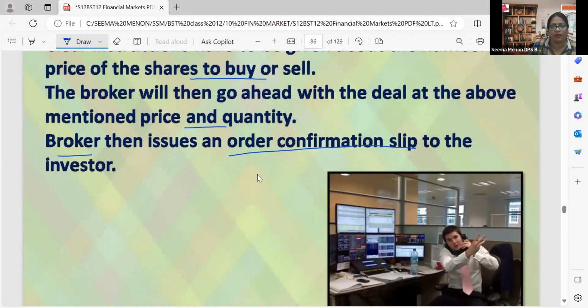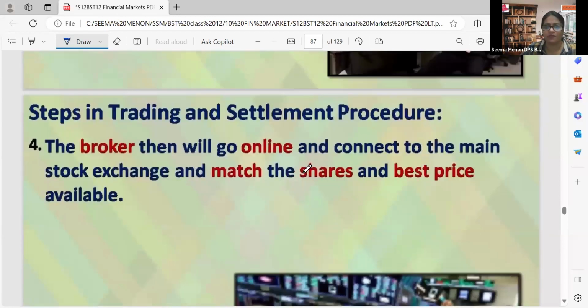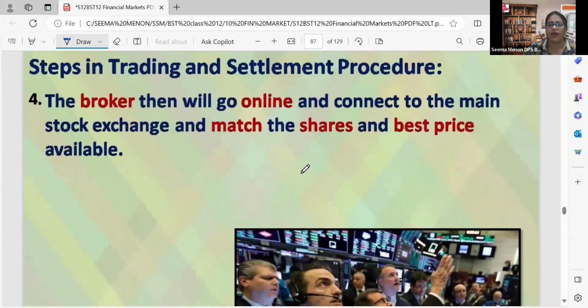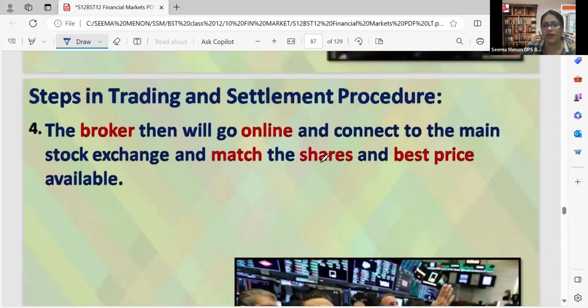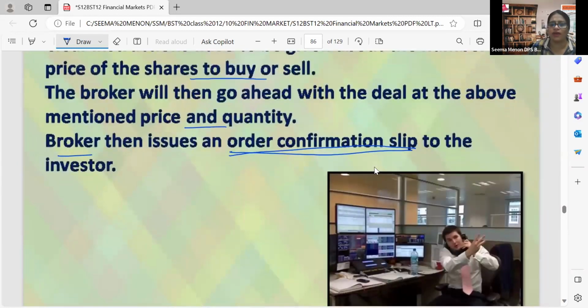Who will prepare it? The broker, for the investor, because we have to get confirmation from the investor. After getting the order confirmation slip, the investor will sign it. The order confirmation slip will be approved by the investor.